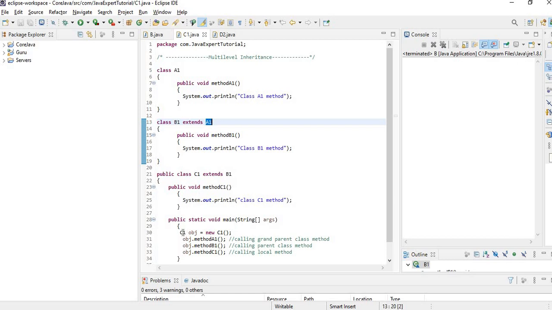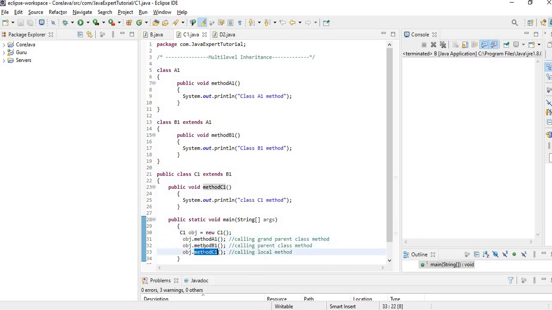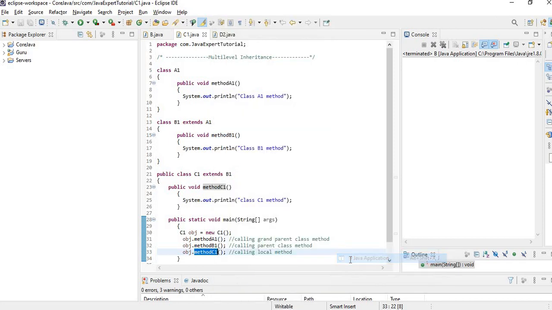After that we create the object of class C1 and call method A1, method B1 and method C1. So the output will be like this when we run this code. As you can see: class A1 method, class B1 method, class C1 method. So this is multi-level inheritance.